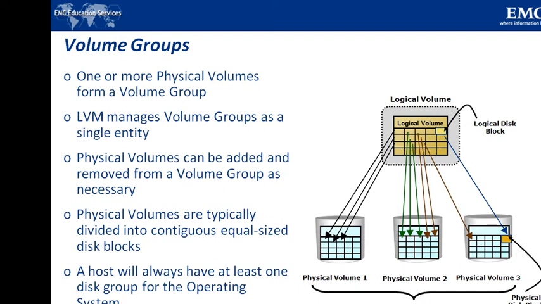You can see in the figure, at the lower part, we have three physical volumes: physical volume 1, physical volume 2, and physical volume 3. All these three together can be called a volume group. These physical volumes are abstracted, and logical volumes are created on the group of physical volumes, that is the volume group, so that can be a logical volume. The figure is showing physical volumes, volume group, as well as the logical volume.